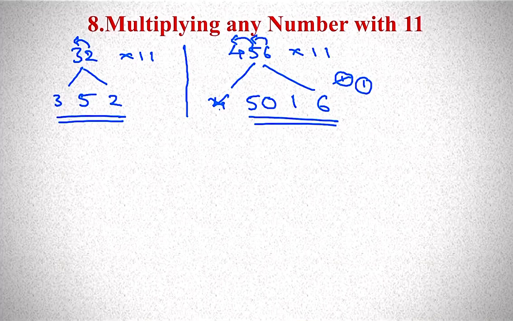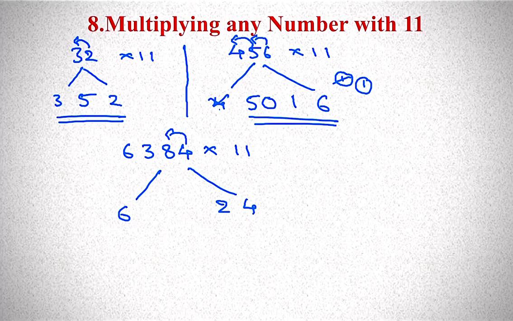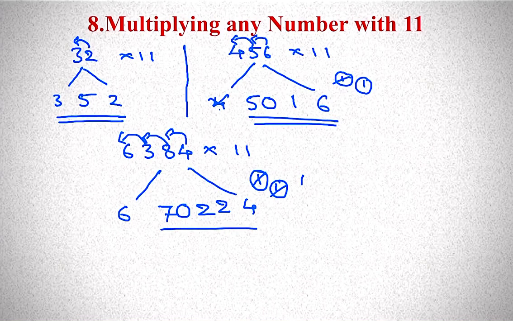If, for example, I want to multiply 6384 into 11, keep 6 and 4 here. 4 plus 8, 12. Keep 2. 1 carry forward. 8 plus 3, 11. 11 plus 1, 12. 1 carry forward. 3 plus 6, 9. 9 plus 1, 10. 1 carry forward. 6 plus 1, 7. So 70,224 is the answer.